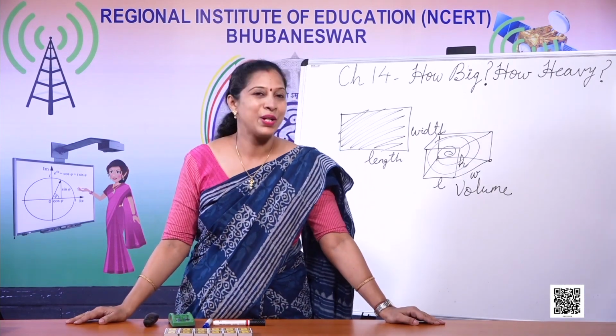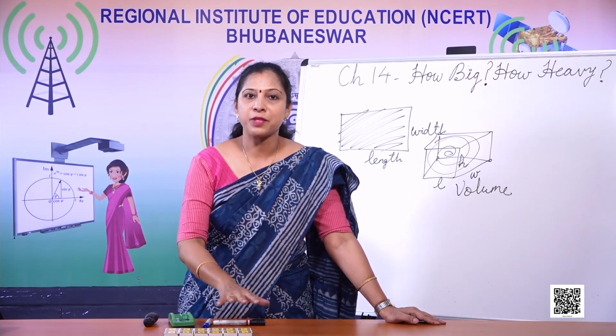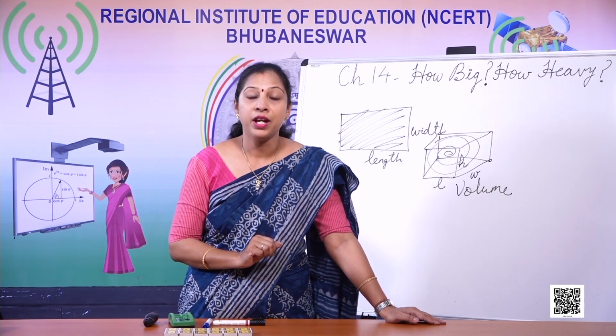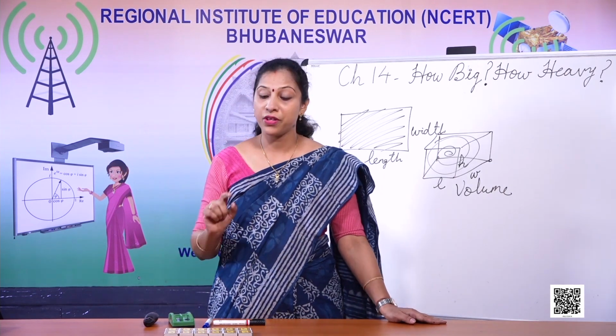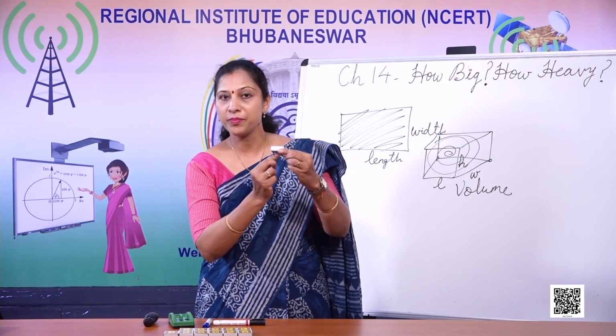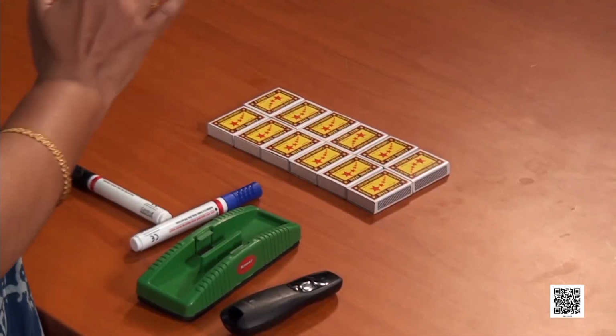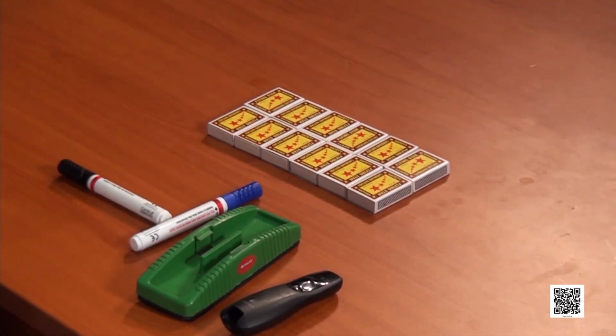Is it difficult? No, not at all. This is the space taken by all the matchboxes. If we find out the length, breadth and height of the matchbox, then we can find out the total space taken by all these 14 matchboxes.